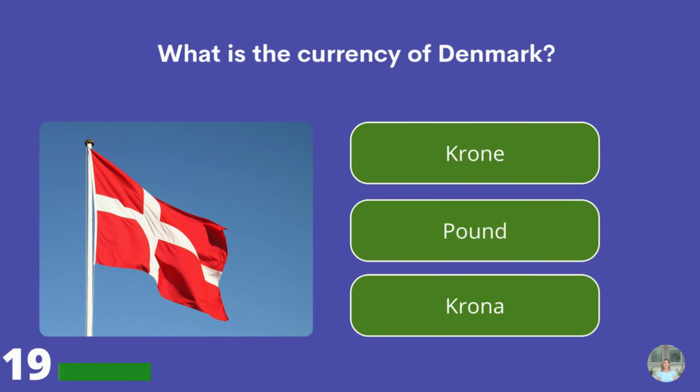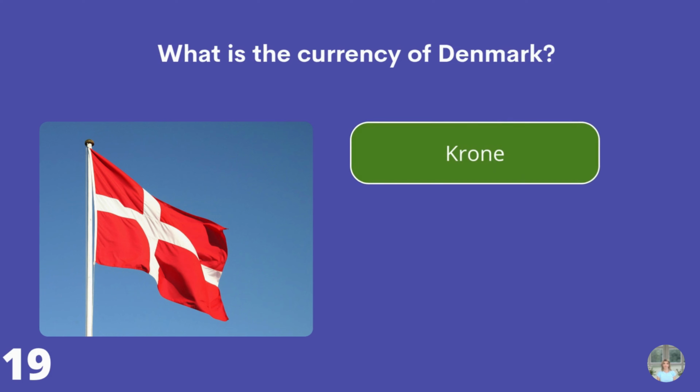What is the currency of Denmark? The krone, the pound, or the krona? Krone.